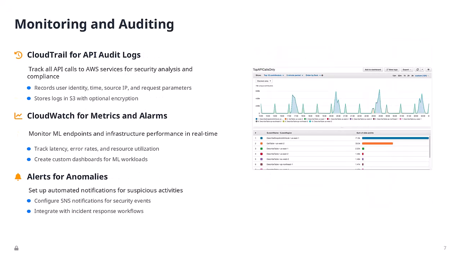All right, monitoring and auditing. You can't secure what you can't see, right? So monitoring and auditing provide the visibility you need. CloudTrail logs every API call made to AWS services.